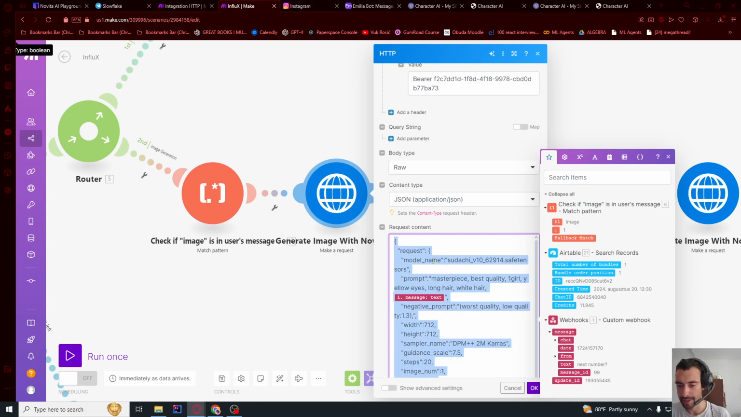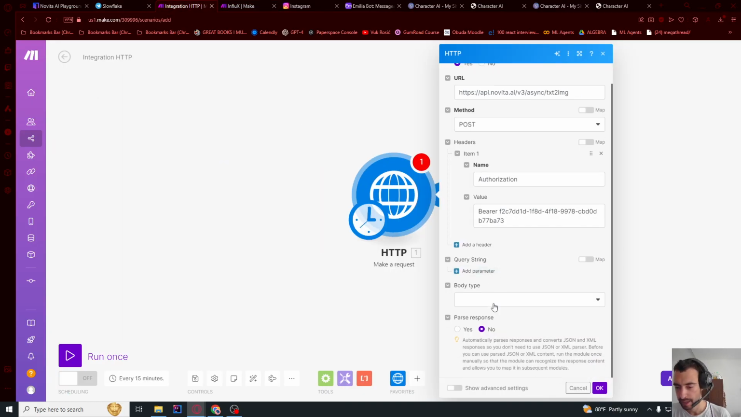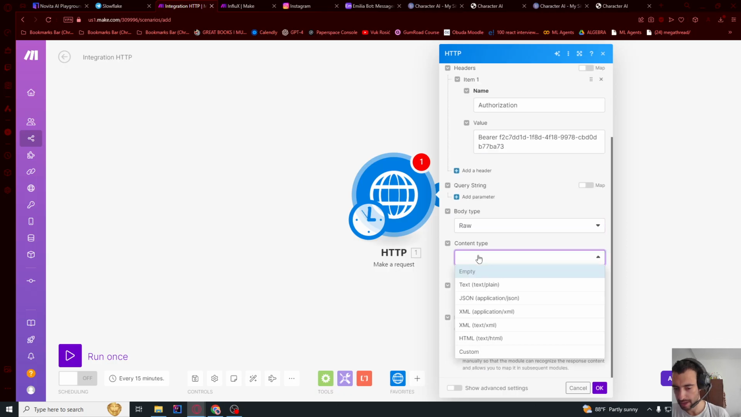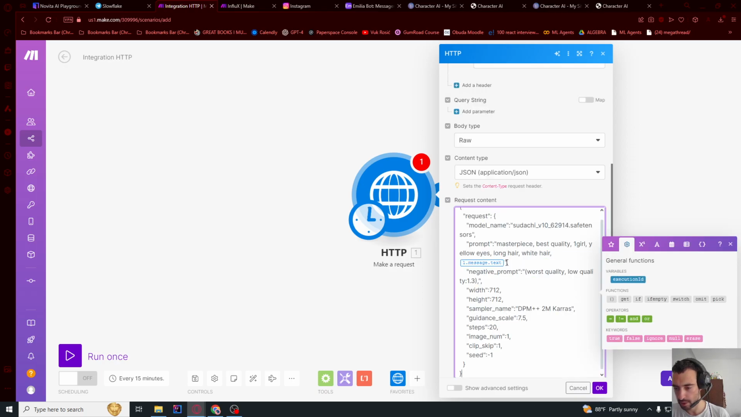So let's paste this module, this text. Let's copy this text. And then body type, I think it's gonna be application, I think raw. And then content type will be application/JSON. And then request content. Let me just paste this whole module.